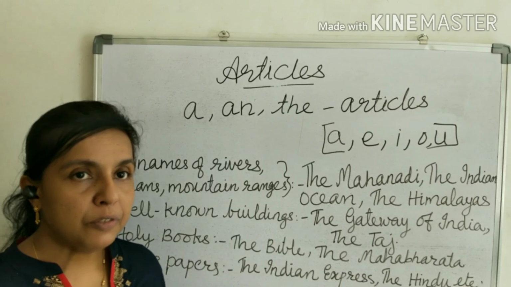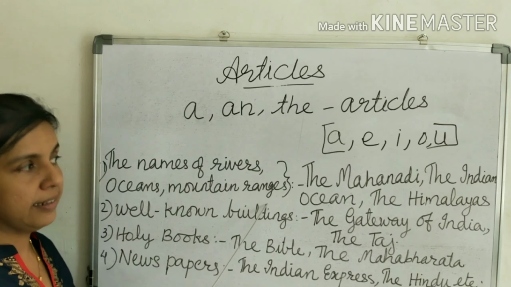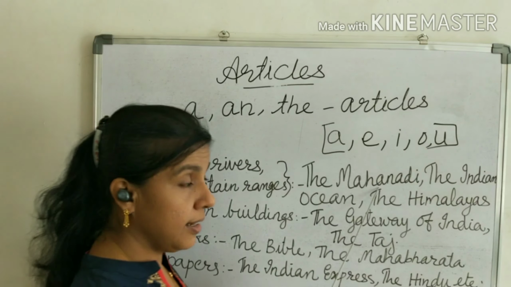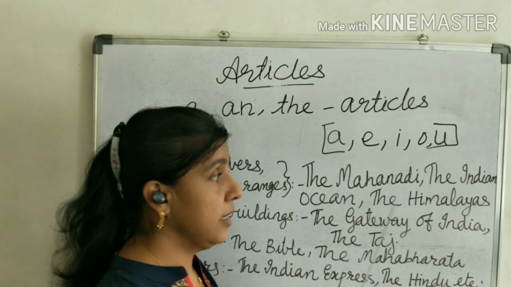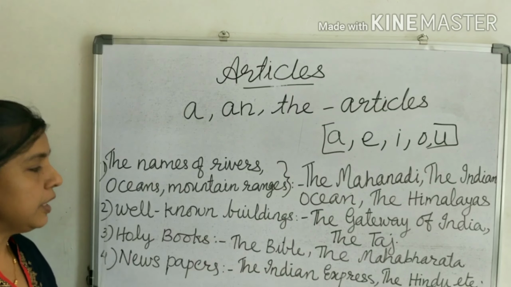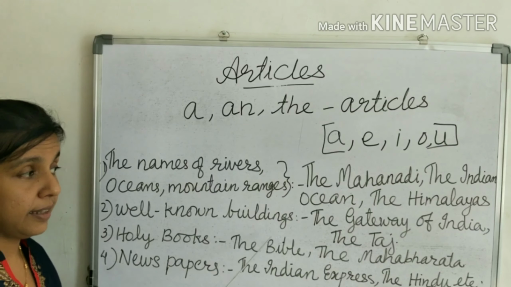We use the before the names of rivers, seas, oceans, mountain ranges. Example, the Mahanadi, the Indian Ocean, the Himalayas, etc. We use the with well-known buildings.